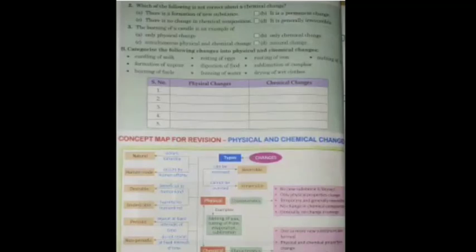That there is no change in chemical composition. There is a change in the chemical composition. Is it clear? So this is the answer. Next, the burning of a candle is an example of only physical change, only chemical change, simultaneous physical and chemical change, or natural change. So it is simultaneous physical and chemical change, right?